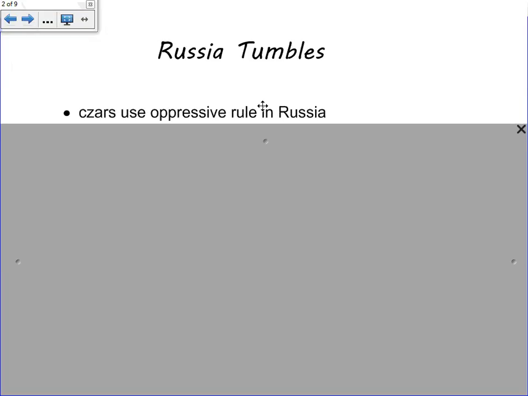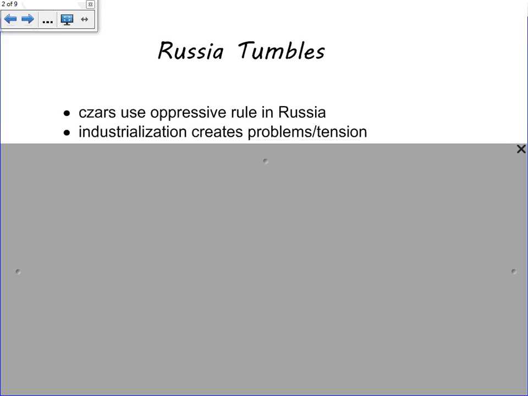The history of Russia includes a long leadership of czars. Essentially, these are emperors. And these emperors had very oppressive rule in Russia. Tsar Alexander was the grandfather of Tsar Nicholas, and he was known to take political prisoners and imprison them in a place called Siberia, which is basically northern Russia, close to the Arctic Circle, and pretty much all that's there is tundra, rock, and just cold.